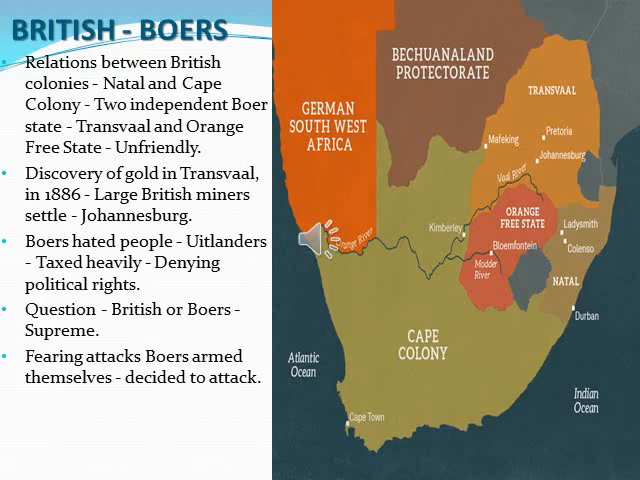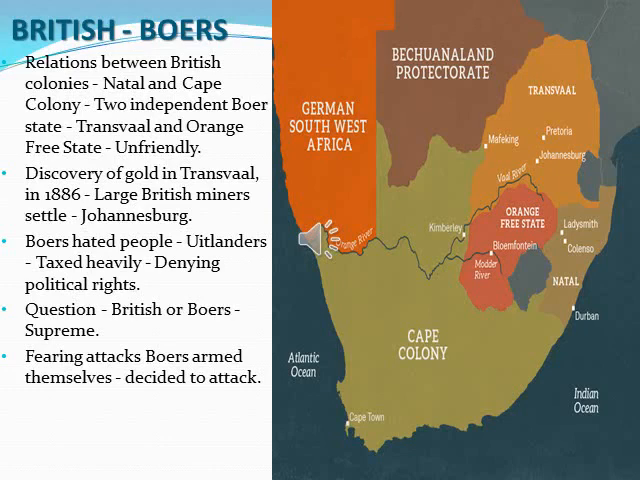The Boers hated the people who were foreigners. They called these foreigners Uitlanders, and they taxed them heavily. The Boers hated the foreigners, especially the British miners, and taxed them heavily. They also denied them political rights. Denying means to refuse to admit or accept. So they refused political rights to the British people.